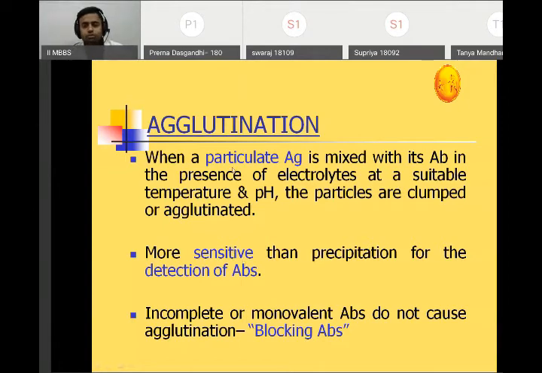So agglutination is more sensitive than precipitation for detection of antibodies, whereas precipitation is more useful for antigen detection. That is why in the VDRL test we detect antigen there.